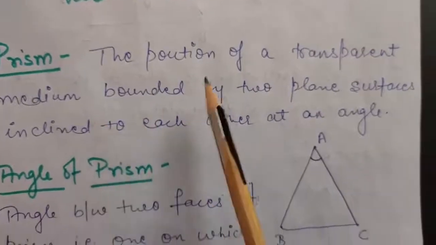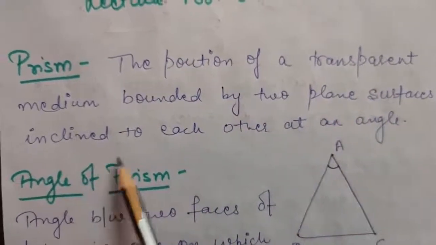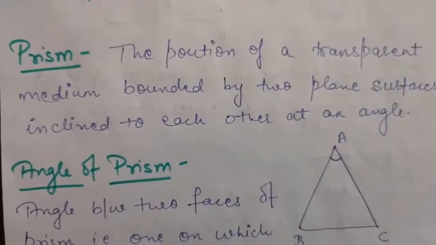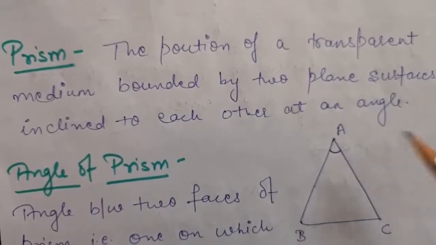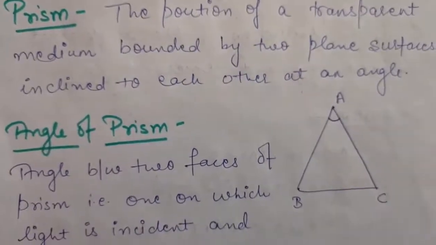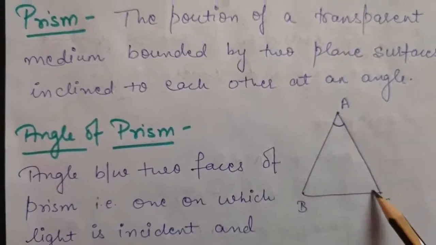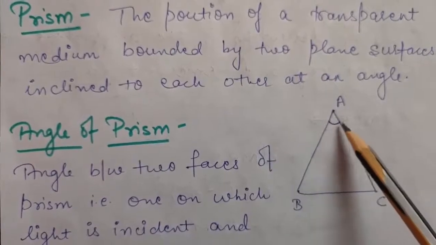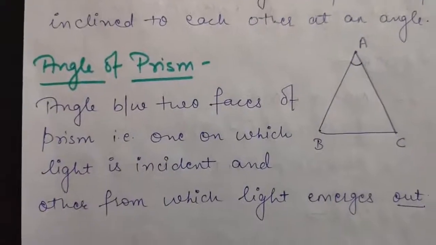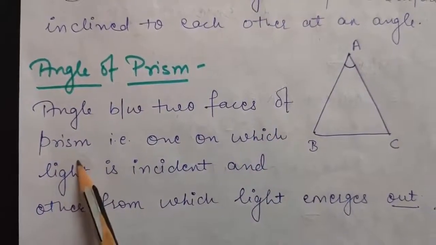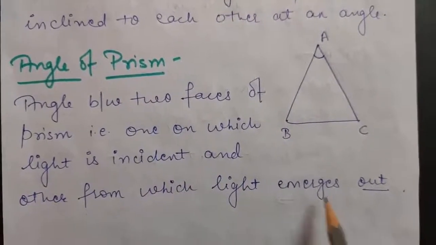Okay, so the prism is the portion of a transparent medium bounded by two plane surfaces inclined to each other at an angle. That is, in a prism you have two plane surfaces and they are inclined to each other at an angle. For example, as you can see here, this ABC is a prism. These two surfaces are inclined to each other at an angle which can be called the angle of prism. Okay, so angle of prism is defined as the angle between two faces of the prism, that is, one on which light is incident and the other from which light emerges out.